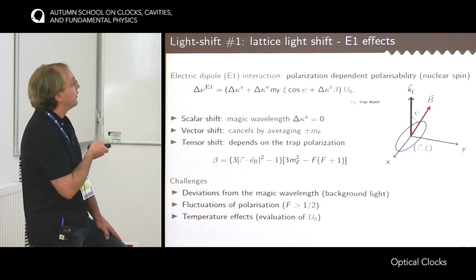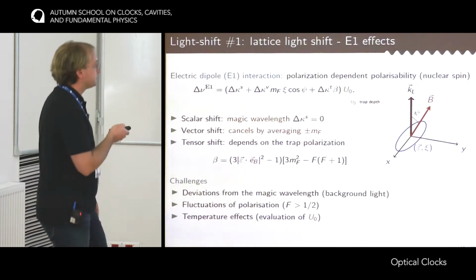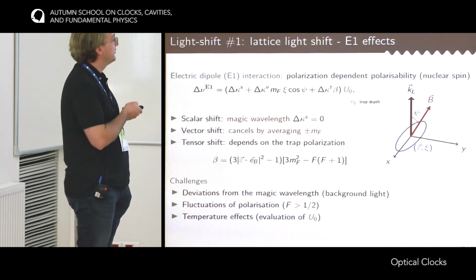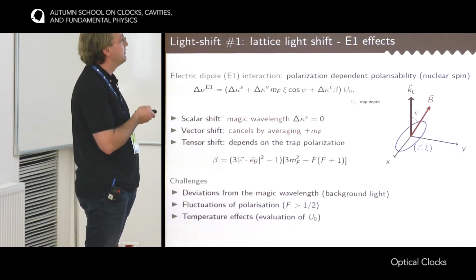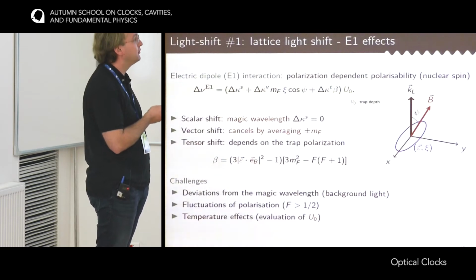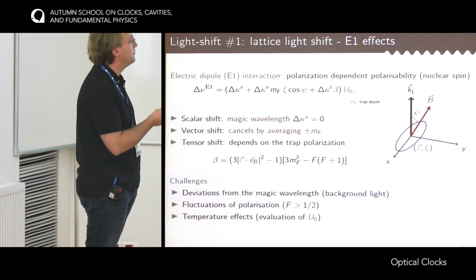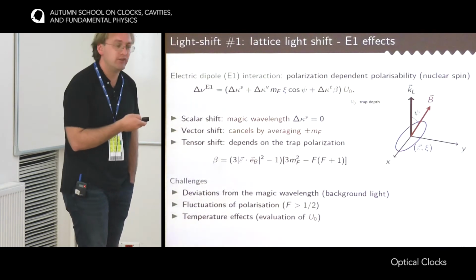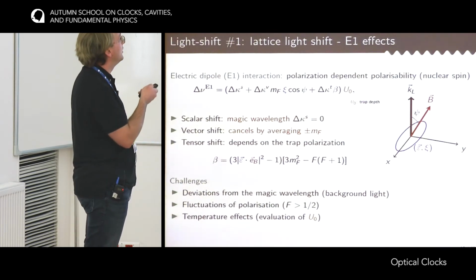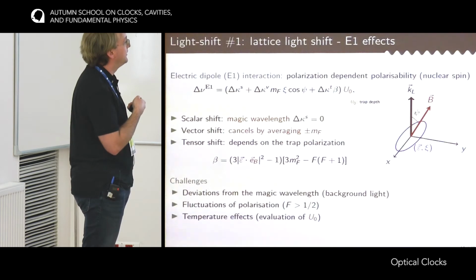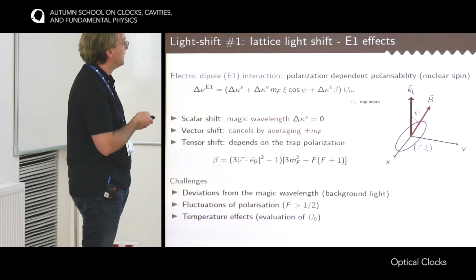So this is well under control, but there are a few challenges to consider. The first one is that you can experience deviation from the magic wavelengths. For instance, if the light source you use for the optical lattice is not spectrally pure, you might have spectral components that are not at the magic wavelengths, and that would restore a bit of this scalar shift.